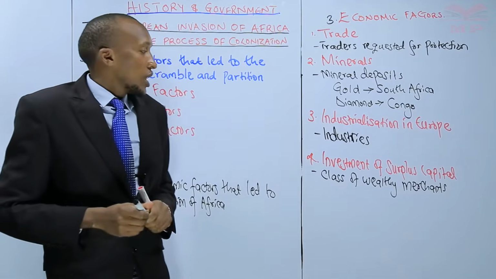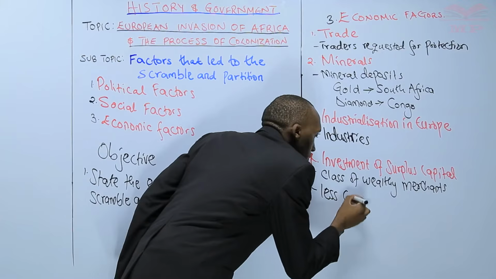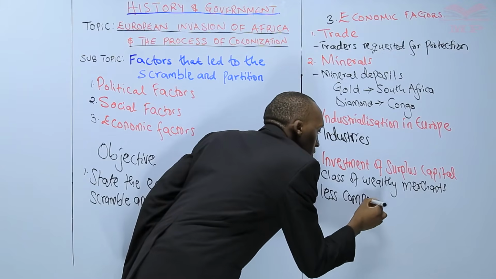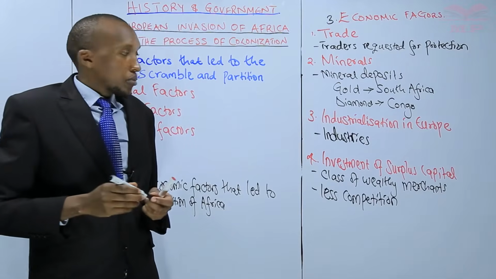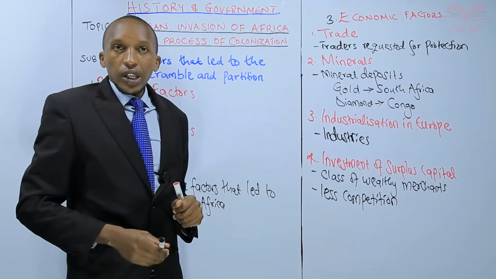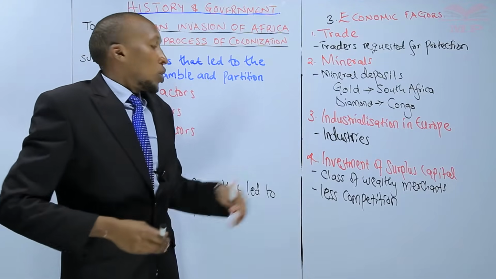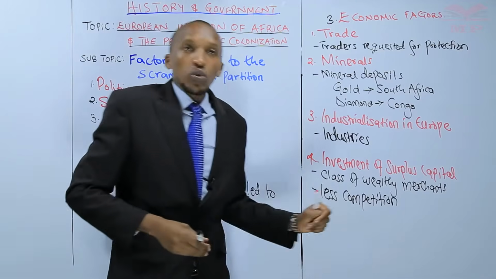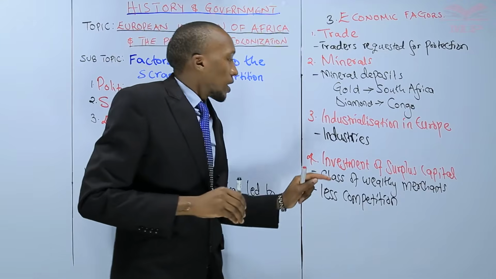Why the African continent? There was less competition, because in Europe, everybody has built an industry, right? They are investing there. There are a lot of wealthy people there. So most of them opted to come and invest in Africa where there is less competition.